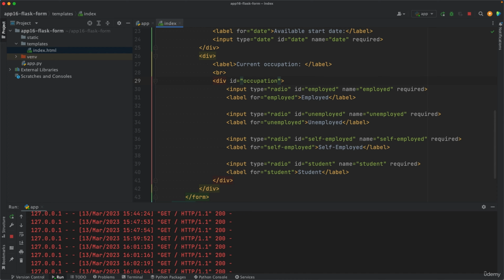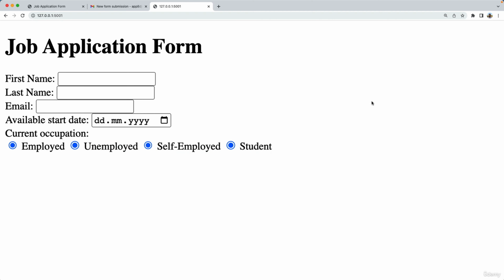occupation. Now this ID here, occupation, should reflect the name of these radio buttons if we want to group them together. So instead of having a different name for each radio button, we should have occupation for all of them, because currently if we go here, we refresh again, we can select all of them.